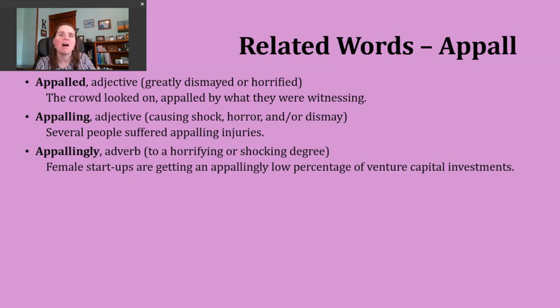So this is the idea of entrepreneurs receiving funds to kind of build their business or build their product, get it in front of more people. And this is something that's been true, I think, for a very long period of time. Certainly true in the United States, and I think it applies in many other countries as well. When you compare startups that are led by males versus females, the amount of financial support they get generally causes a lot of people to go, oh, how is that possible?